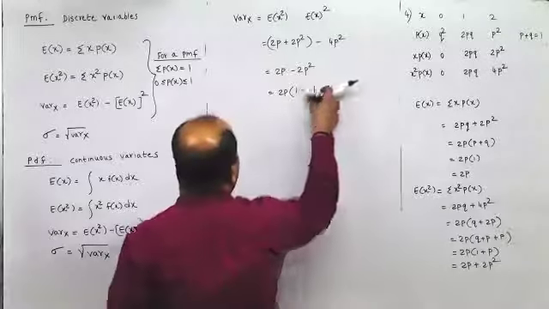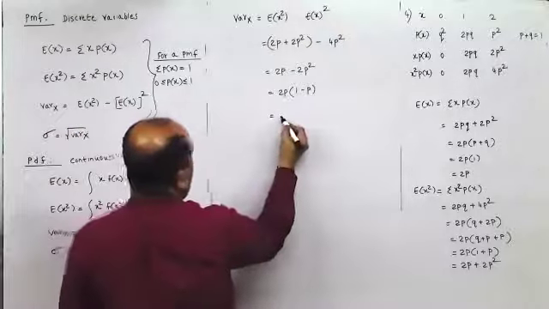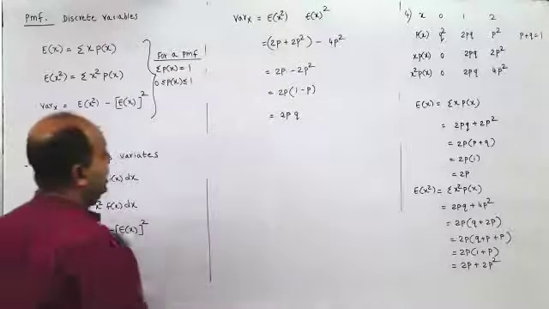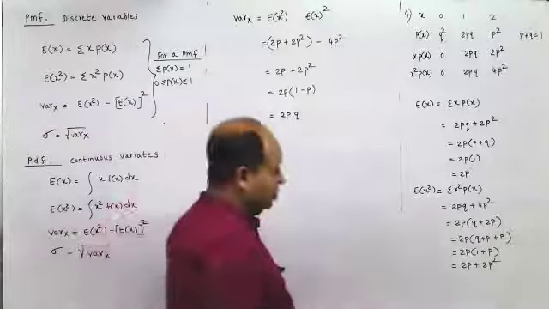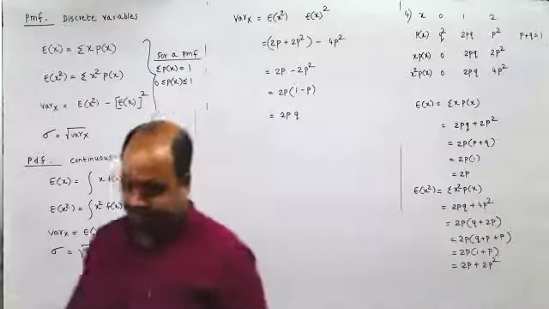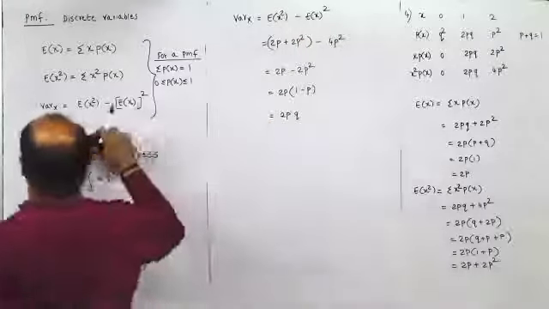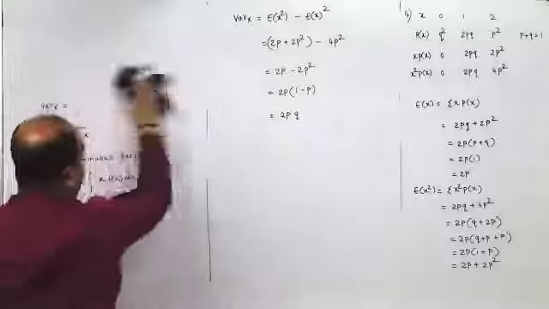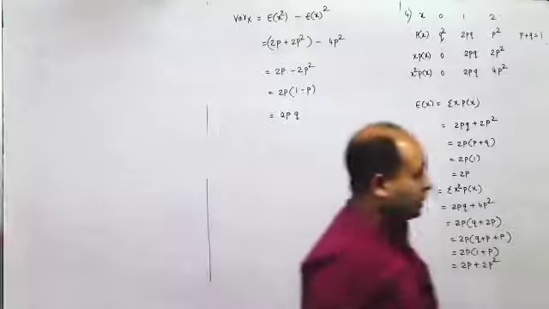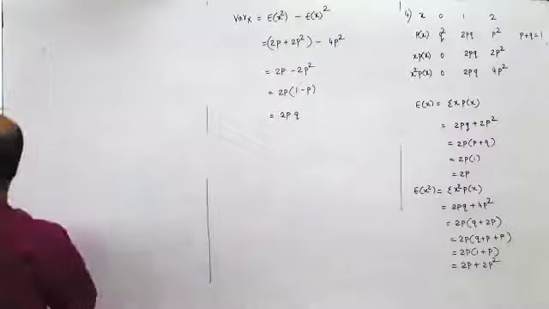Oh, sorry. This is 2p into 1 minus p. So it should be 2. Yeah, I was right. So it is 2p into q. I just took it by mistake as 2. So this is 1 minus q, so this is 2pq. It is E of x square minus E of x the whole square itself. This formula is correct. So the answer is 2pq. Remember, the answer should never be negative. Question number 5.